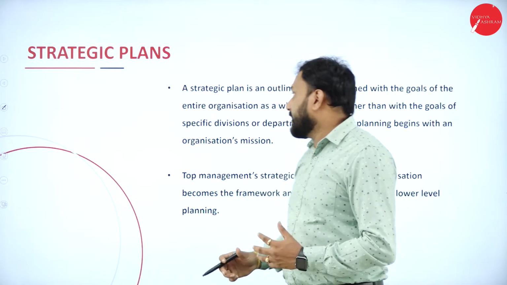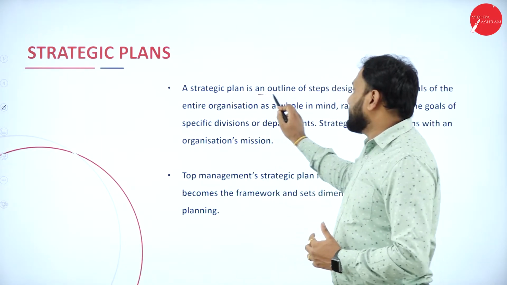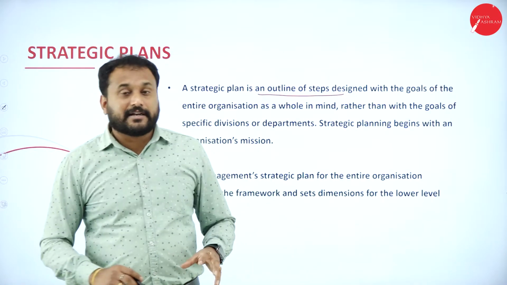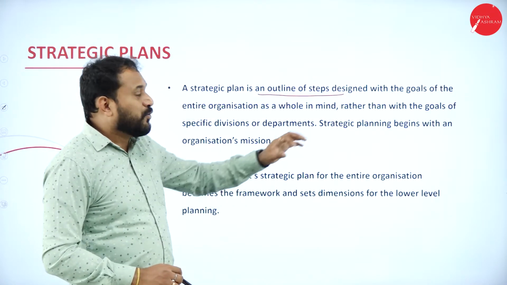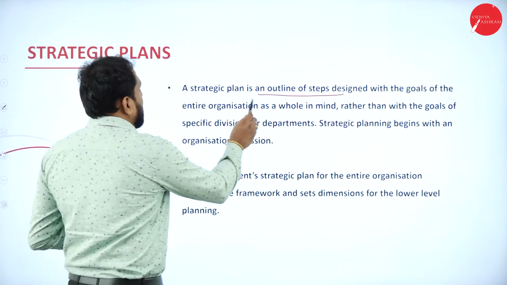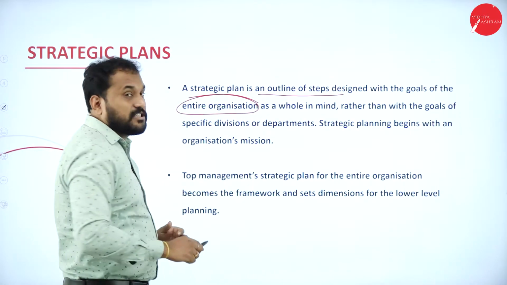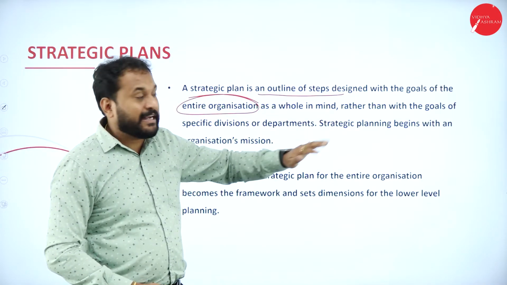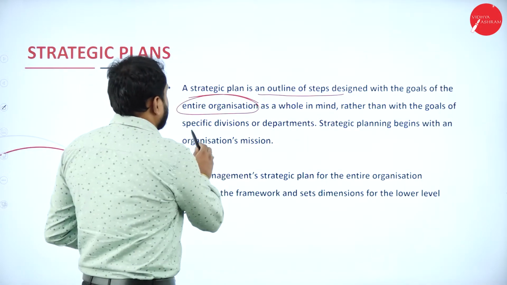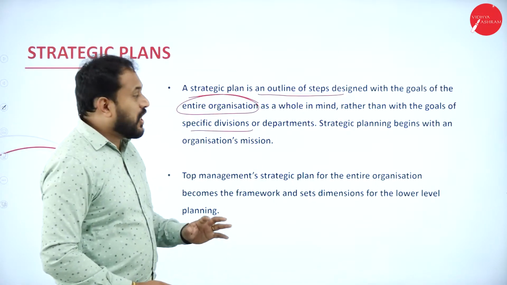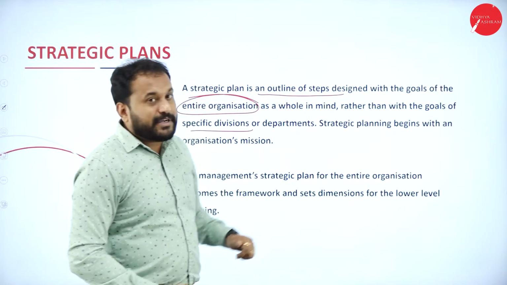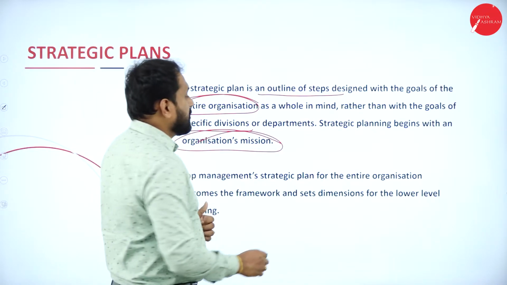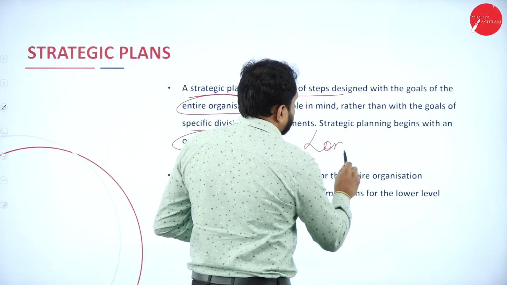Now strategic plan is for what? A strategic plan is an outline of steps designed with the goal of the entire organization. That means it is a broader kind of planning, with a goal in mind rather than the goal of a specific division or department. Strategic planning begins with an organization mission. That means strategic plans are always for the long term.